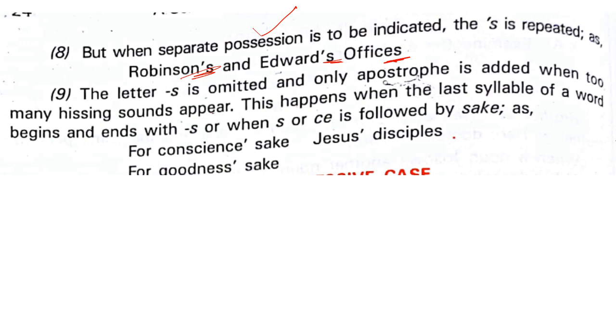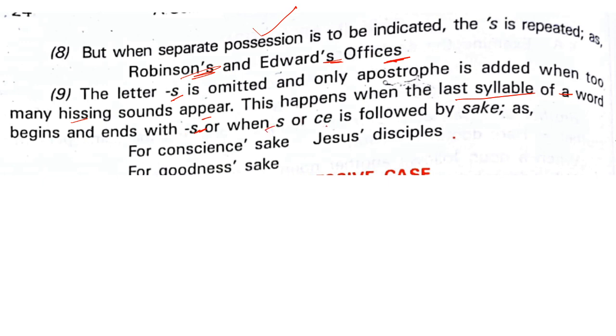The letter S is omitted and only the apostrophe is added to many hissing sounds. This happens when the last syllable of a word begins and ends with S. Let's see them.